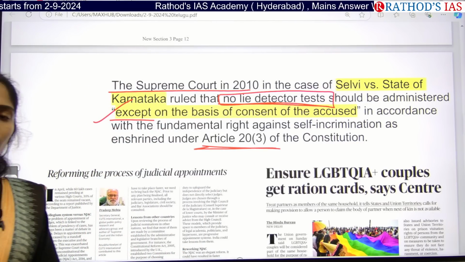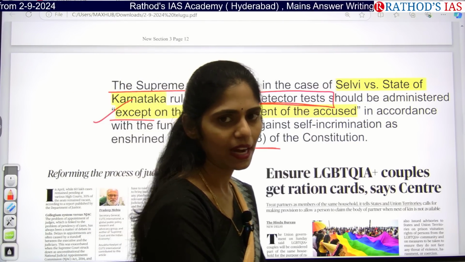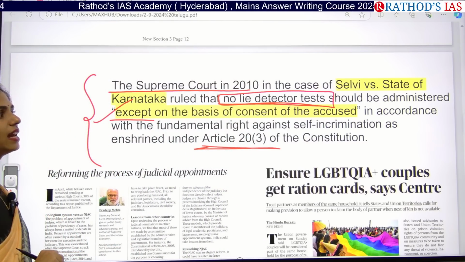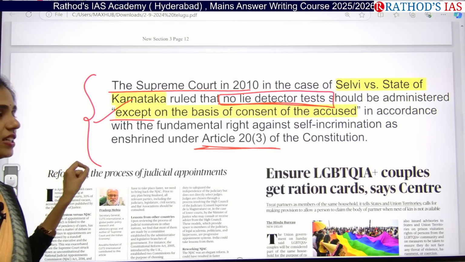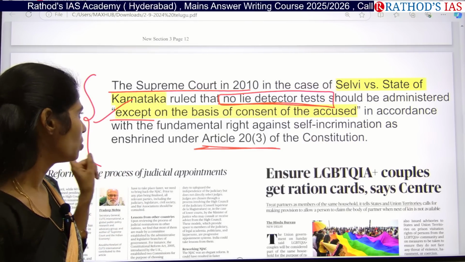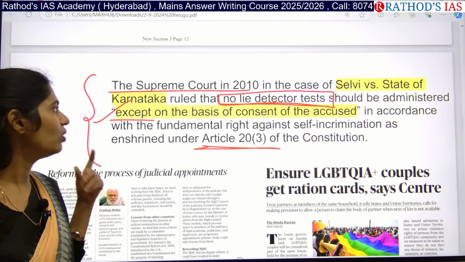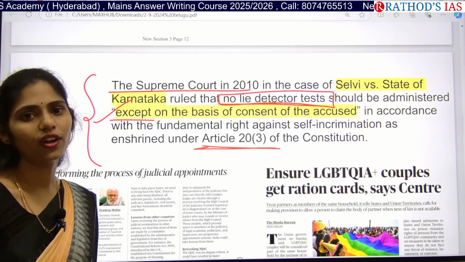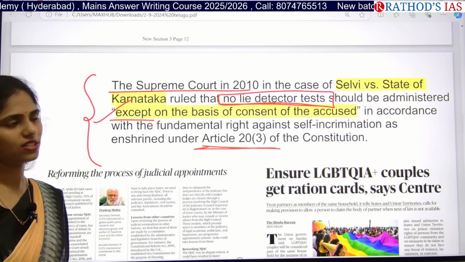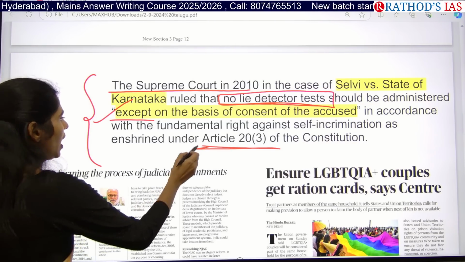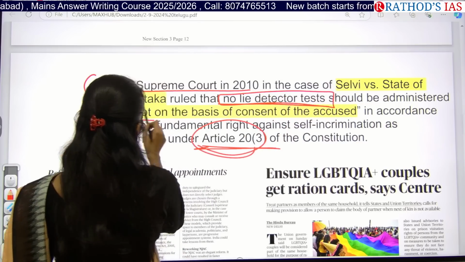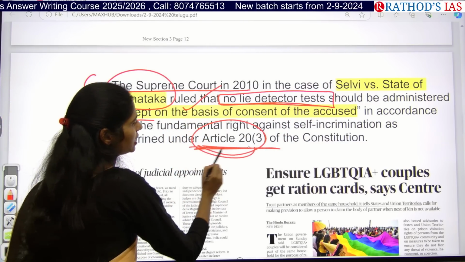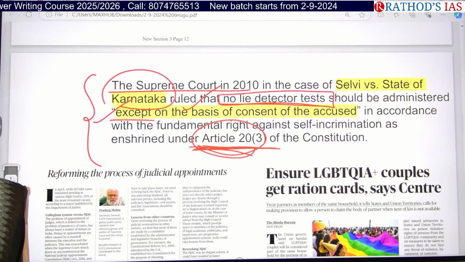So if you are writing an answer regarding the lie detector test or polygraph test, you have to write an introduction about the Selvi versus State of Karnataka 2010 case. The Supreme Court said that the lie detector test can be done only when consent is given by the accused, because it violates the fundamental right in Article 20(3) of our Indian Constitution. So here you have to focus on Selvi versus State of Karnataka 2010, what this case said, and what this article is. Okay, so these three are very important.